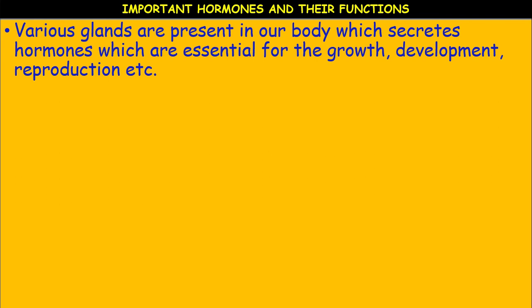But there is no clear evidence that the hypothalamus is the master gland. The pituitary gland influences the other endocrine glands and functions, so it is considered the master gland.